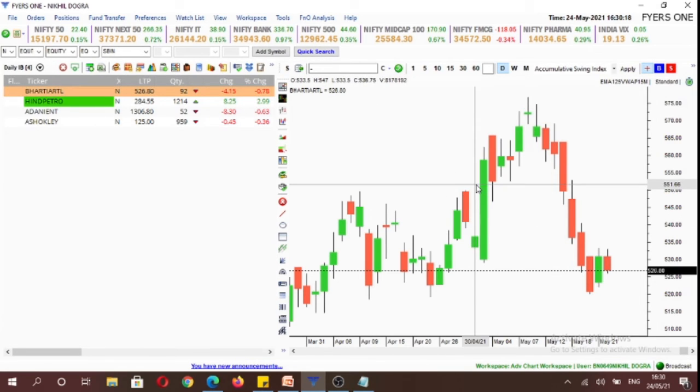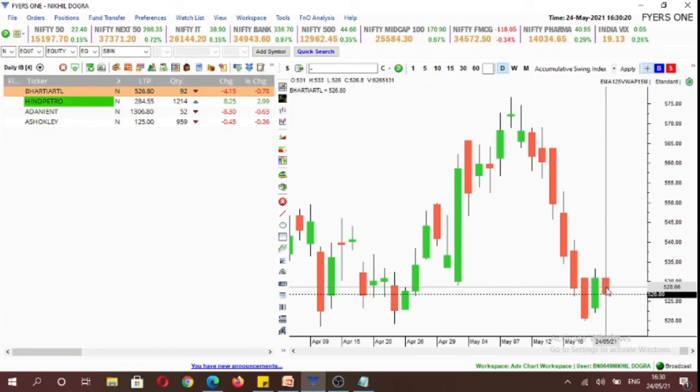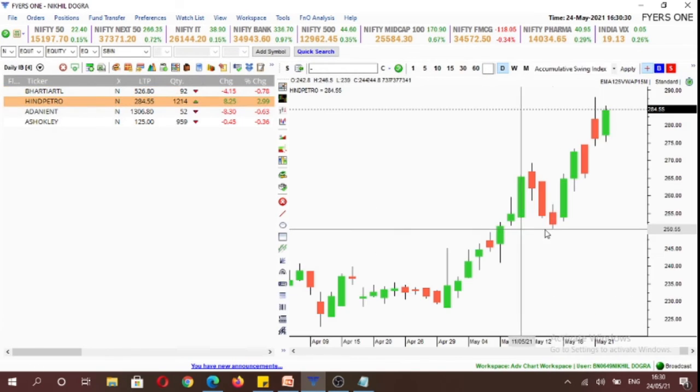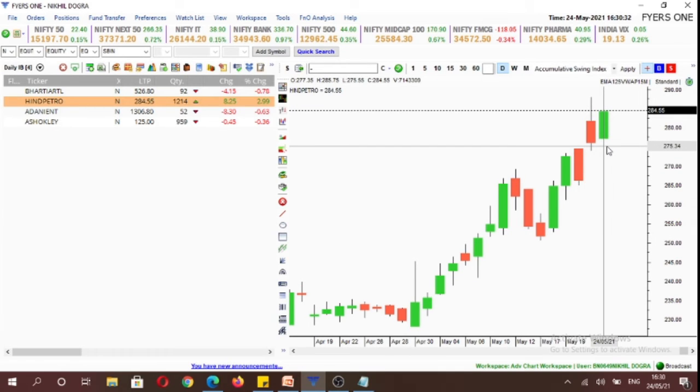So the first stock is Bharti Airtel. Above 533.1, we'll look for a buying opportunity, and below 525.9, we'll look for a selling opportunity in Airtel. Second stock is Hind Petro. We'll look for a buying opportunity above 285.85 or a selling opportunity below 275.45 levels.